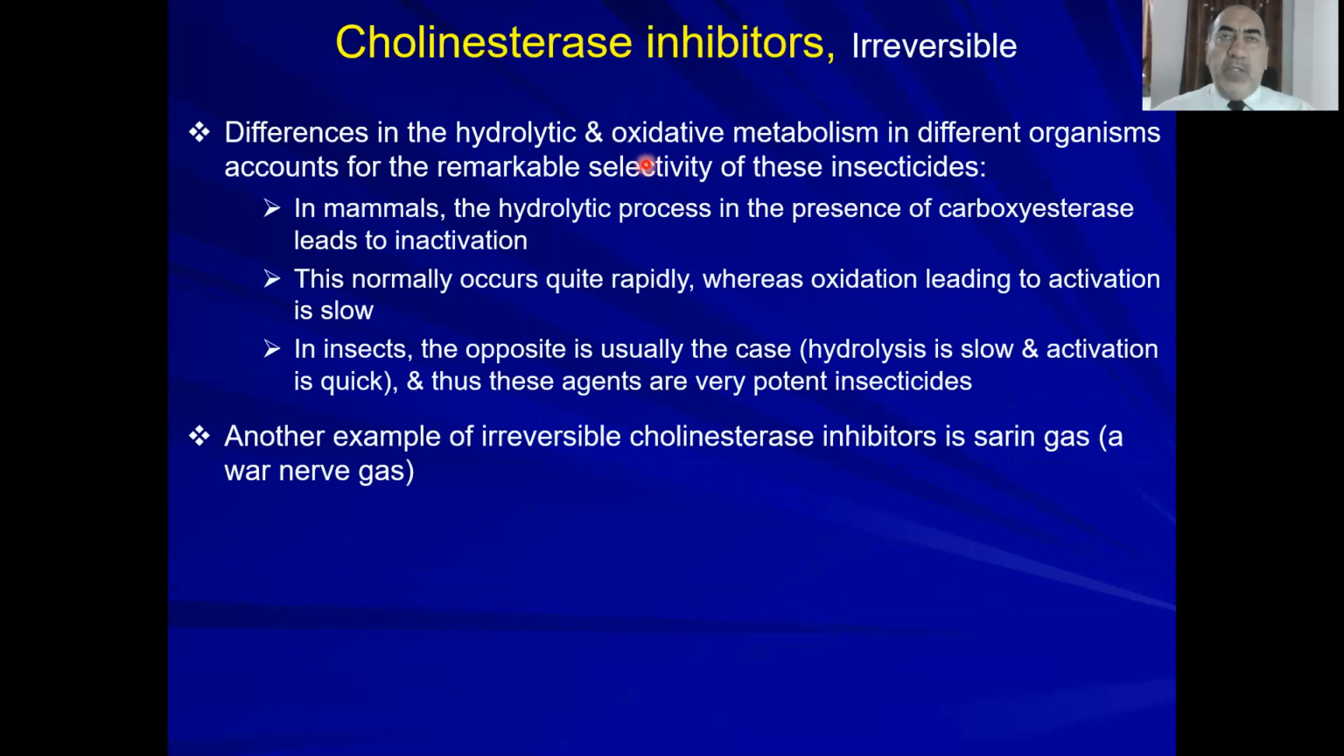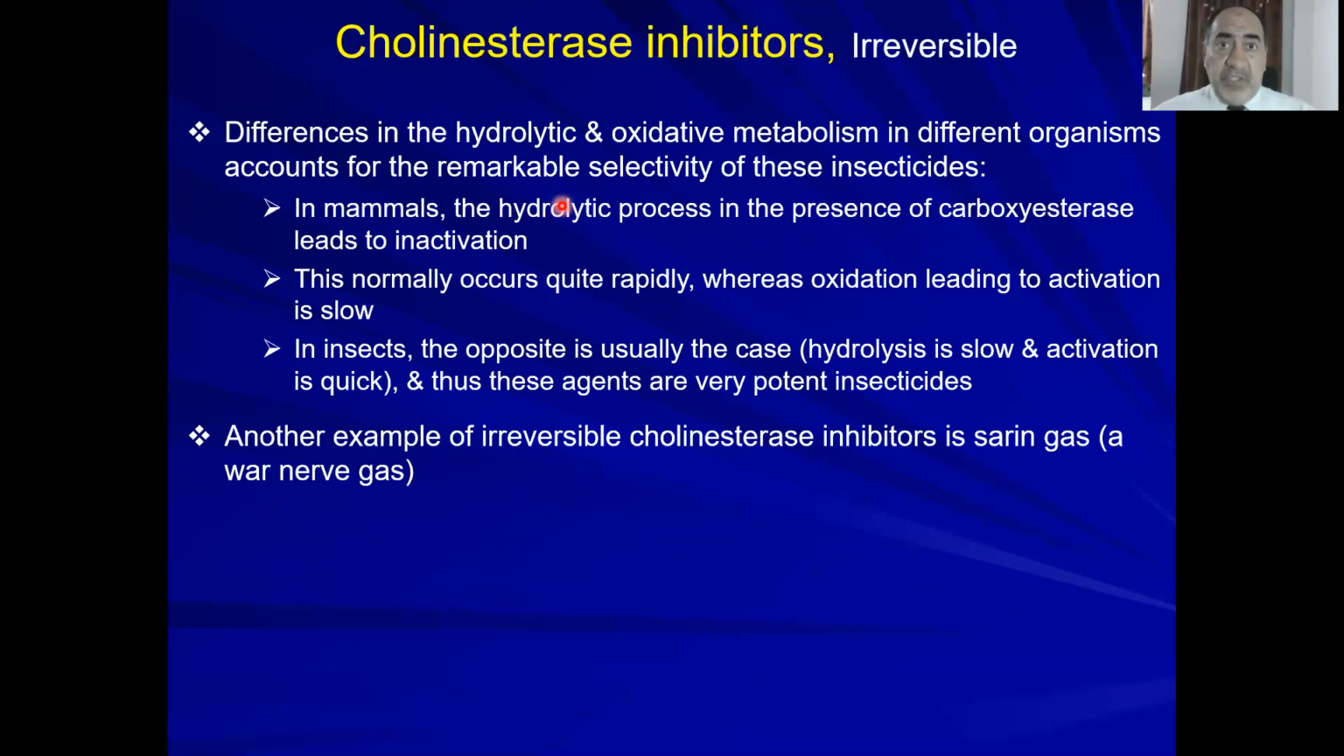Now, a good thing is the difference between the metabolism of these cholinesterase inhibitors in insects and in us, in mammals generally speaking. There are 2 things. There is the hydrolytic process induced by the carboxylesterase enzyme. It is very rapid in us, so we can inactivate these drugs quickly. And there is the oxidation metabolism. We just talked about the conversion of parathion into paraoxon, and malathion into malaoxon.